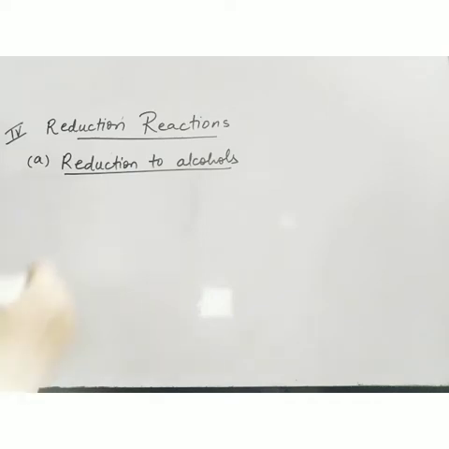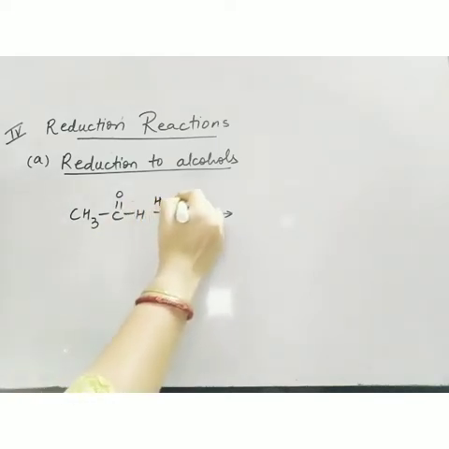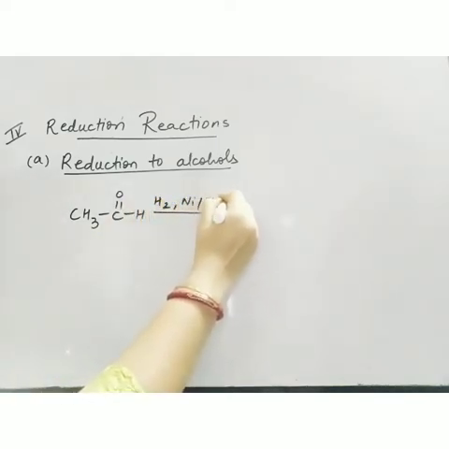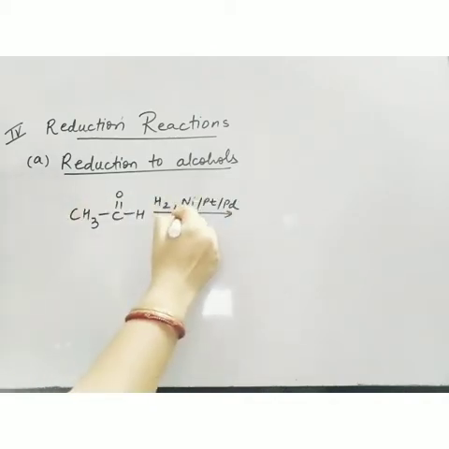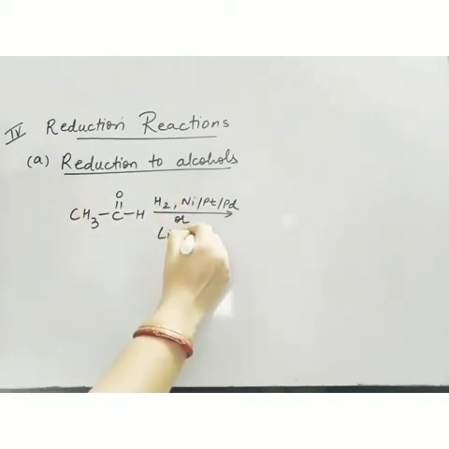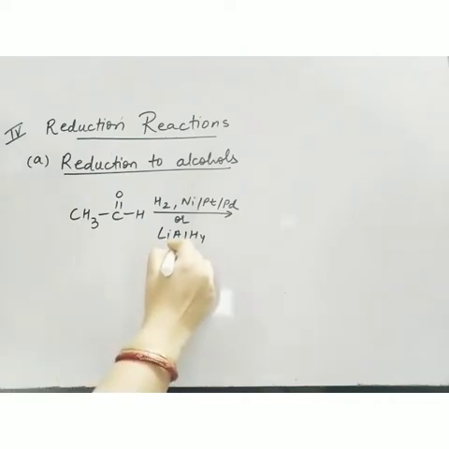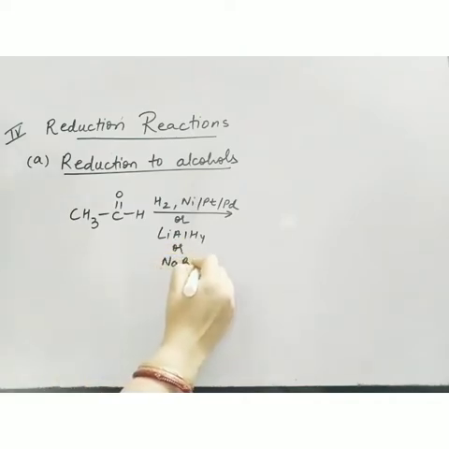Now let's see. Suppose this is my aldehyde. Now I can use any reducing agent. I can use hydrogen in the presence of nickel, platinum, palladium. I can use LiAlH4. I can use NaBH4.